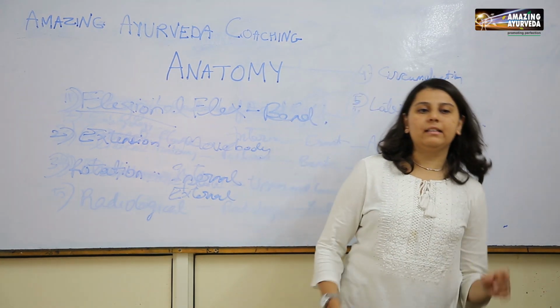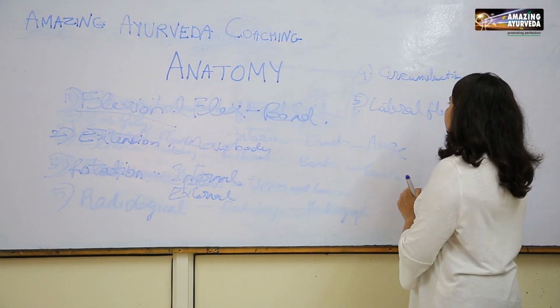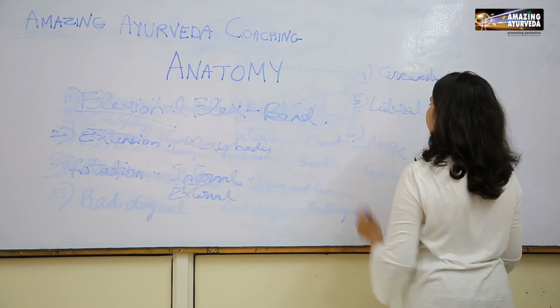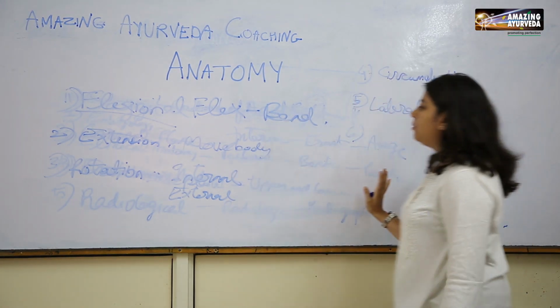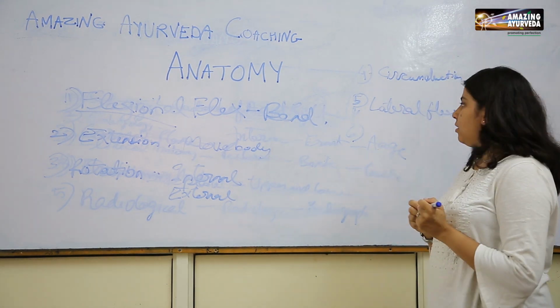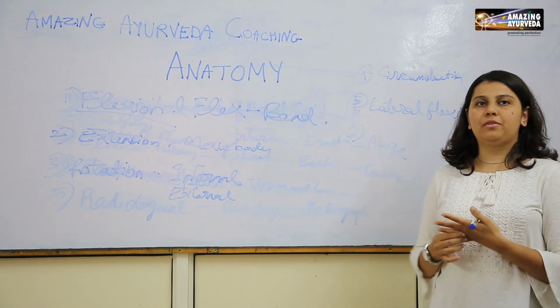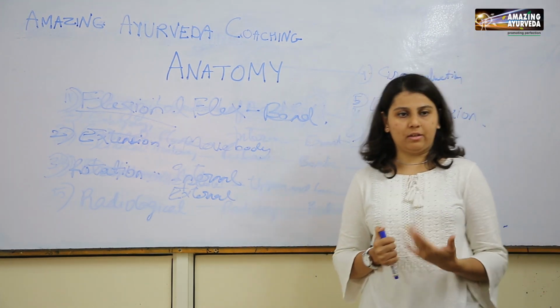If I bend my trunk like this, I am performing lateral flexion of my trunk. So these were the terms related to movement. In the next lecture we will be studying some more terms which are used for describing the specific position of the organs in our body.